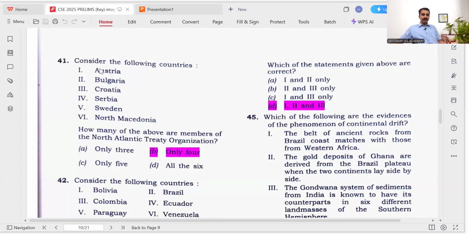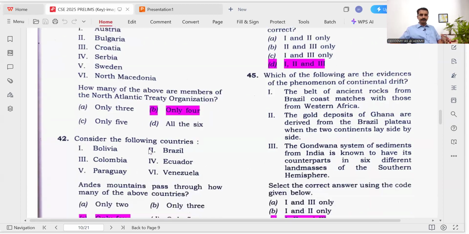So here, Austria, Bulgaria, Croatia, Serbia, Sweden, North Macedonia, they have given. Here, Serbia is not, and in the alphabet A, Albania is the only country in NATO. So if we know the only country starting with A in NATO is Albania, Austria we can eliminate. So it is only 4.